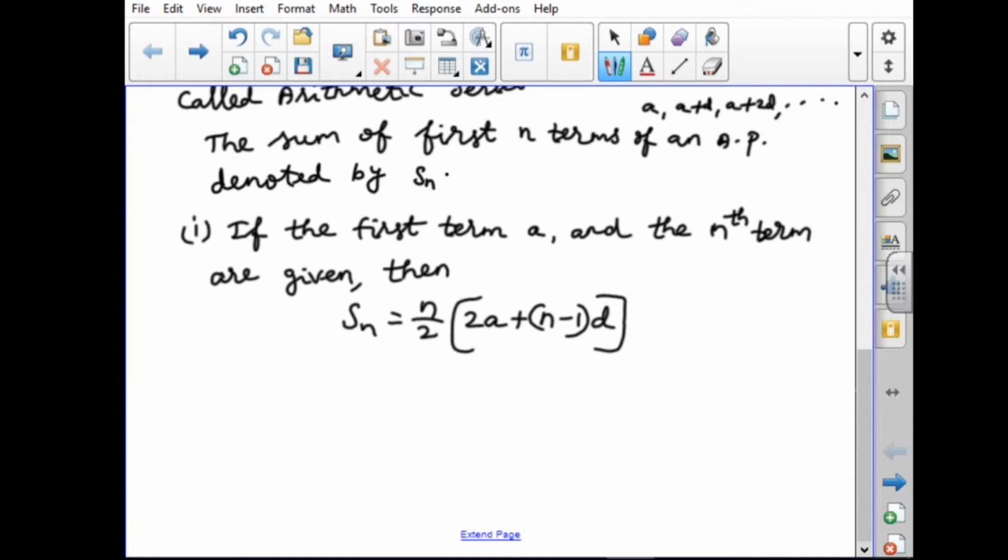This is one of the forms. The first term a and the nth term given means we have to use this formula: Sn equals n by 2 into 2a plus (n minus 1) into d.